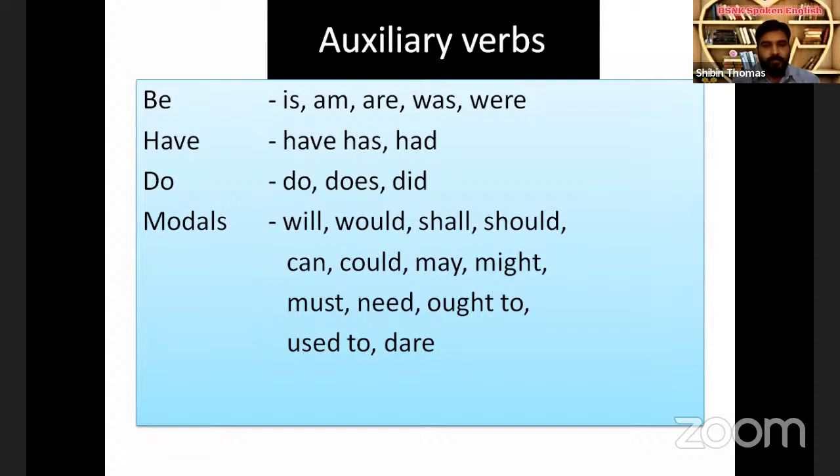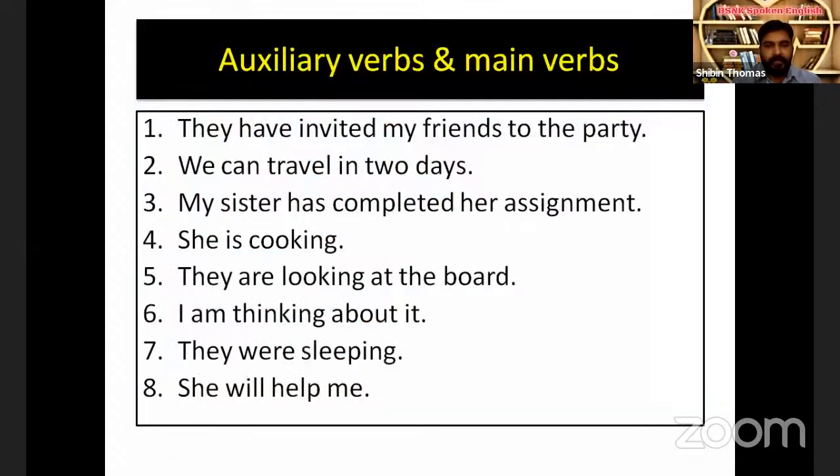So there are 24 auxiliary verbs. All these auxiliary verbs must be used in order to speak English fluently. Next. So let's come back to yes or no questions.